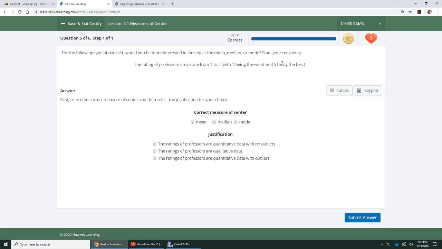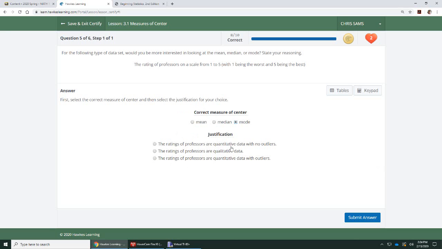is not numerical. So, I mean, there are numbers being used, but if I add up somebody who's ranked 1 and somebody who's ranked 2, does that mean those are about an average professor? The number system is just a label, a characteristic, trait. So this is categorical data or qualitative data. It's not numerical. So in this case, we would want to use the mode, okay, to be our measure of center, our average.